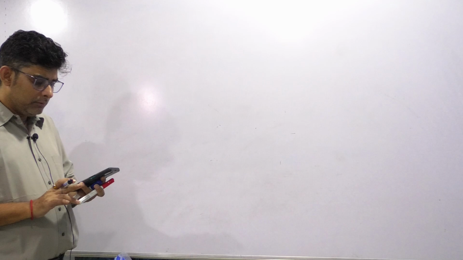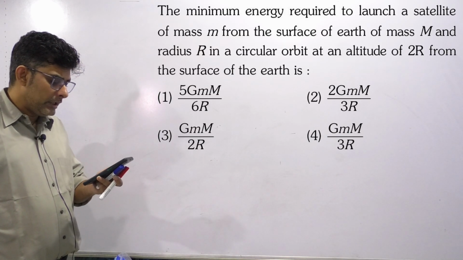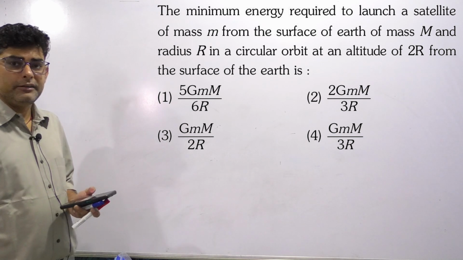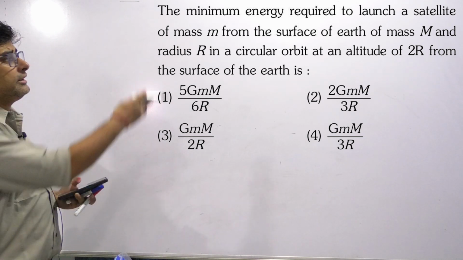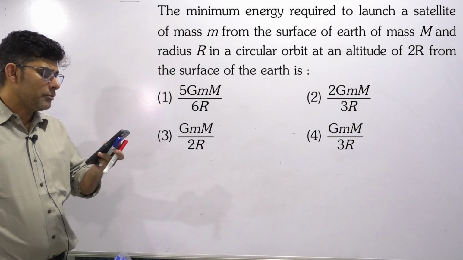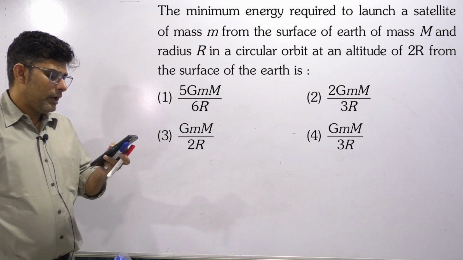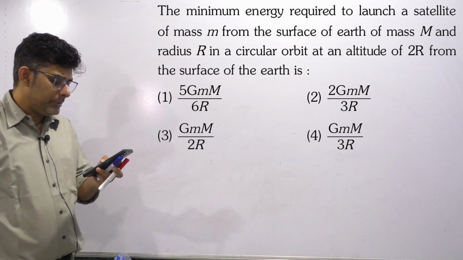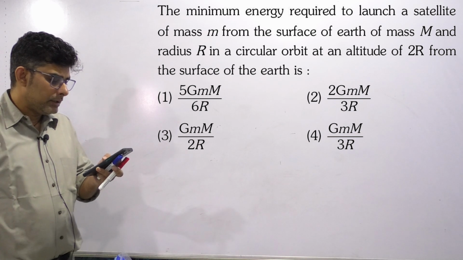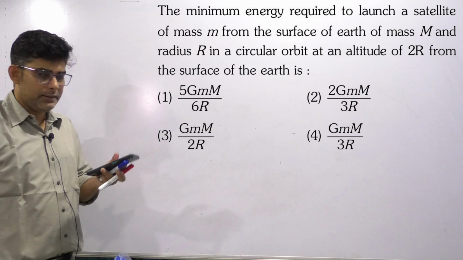We'll take one last question for today, wherein the minimum energy required to launch a satellite. So this is a question of gravitation. You can see from there that minimum energy required to launch a satellite of mass m from the surface of Earth. Now Earth's mass is given as capital M and radius capital R, in a circular orbit at an altitude of 2r from the surface of Earth is.